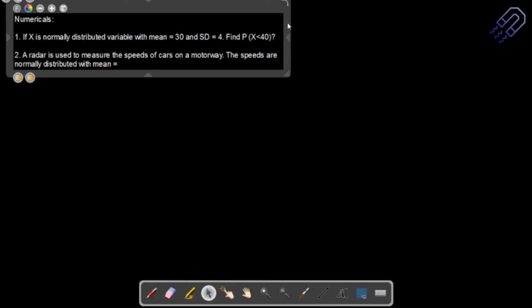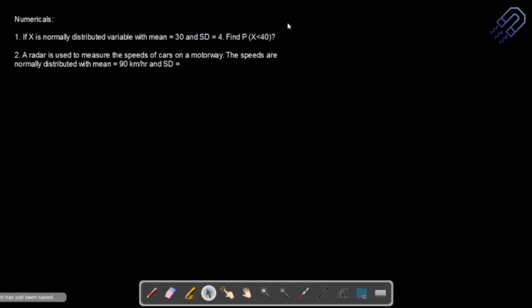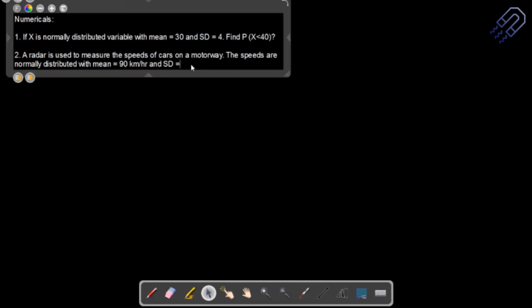So basically the speeds are normally distributed with a mean equal to, so most of these cars are moving at the speed of 90 kilometer per hour. Try to understand the importance. And standard deviation of, so most of these cars will be at 90 kilometer per hour, but there will always be some standard deviation of 10 kilometer per hour. So maybe some of the cars will move at 80, some of the cars will move at 100, 10 kilometer per hour.